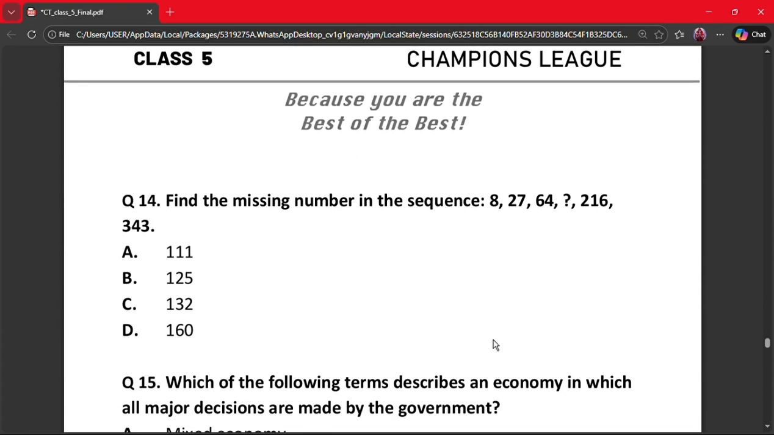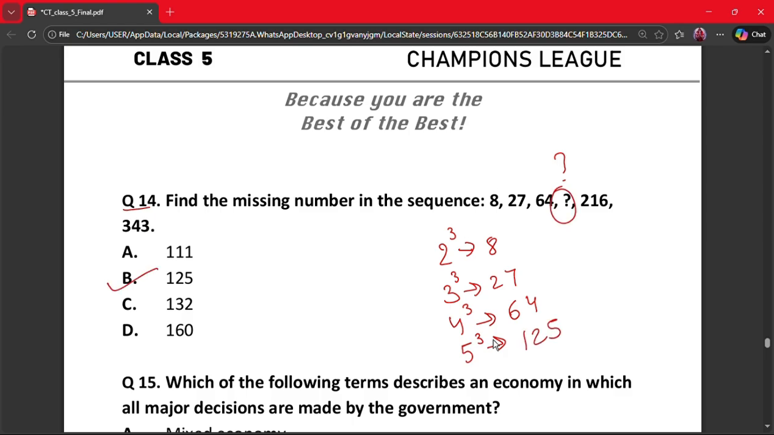Our next question is question number 14. Find the missing number in the sequence 8, 27, 64, question mark, 216 and 343. Option A says 111, option B says 125, option C says 132, and option D says 160. So these are cubes. 2 cube gives us 8, 3 cube gives us 27, 4 cube gives us 64, and 5 cube will give us 125. So our correct answer, which is missing here, is 125.